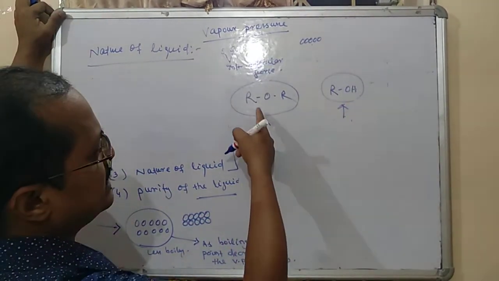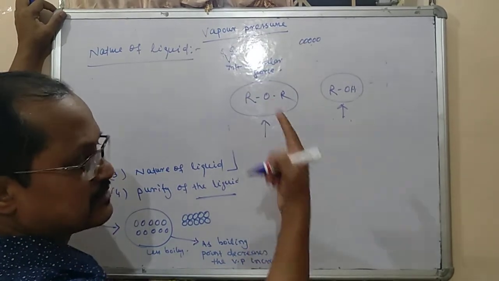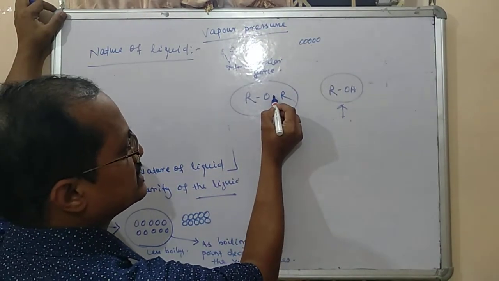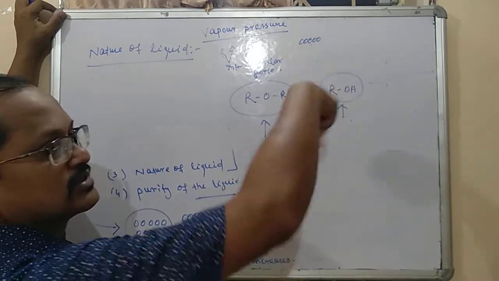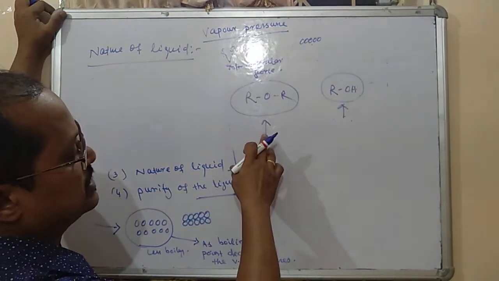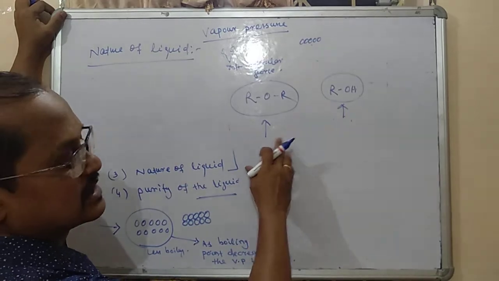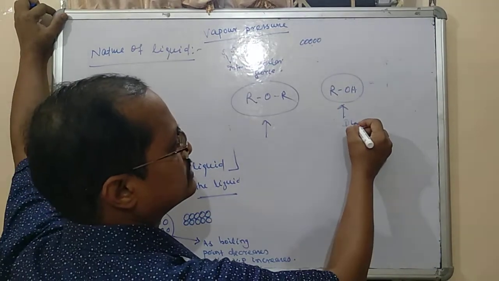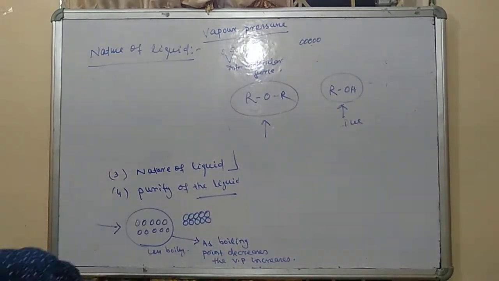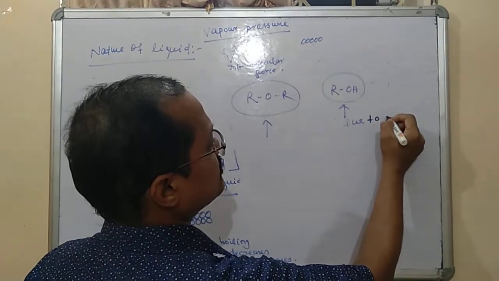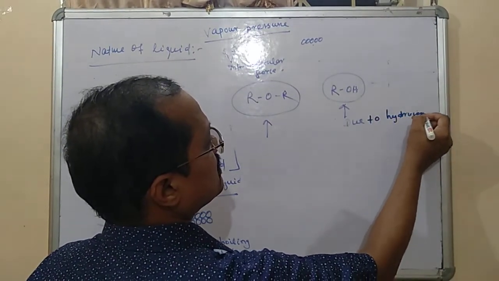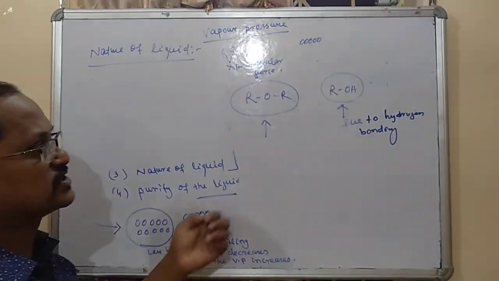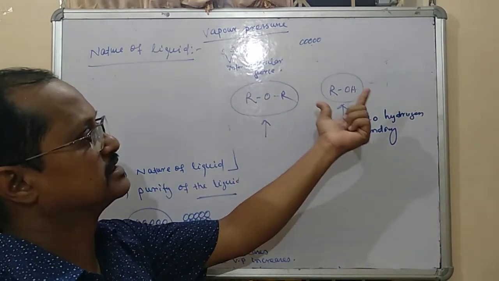The difference is that in this case the bond between the molecules will be weaker, because only one single bond is attached here. In this way, the other molecules also will be attached like this. So here the bond is weaker, and in this case alcohol is there. Due to hydrogen bonding, the bond is a strong bond, that means a little stronger than that of the ether. This is the ether and this is the alcohol.